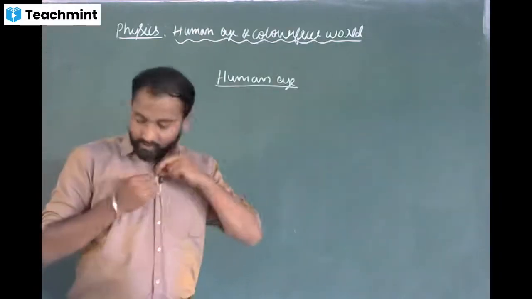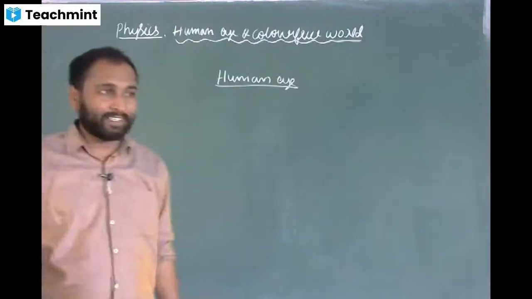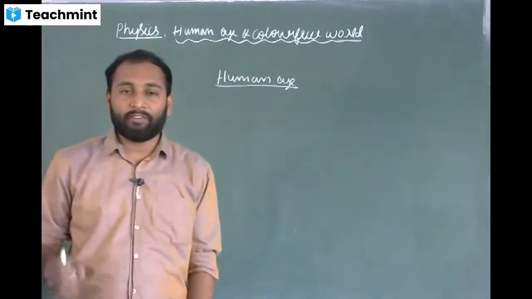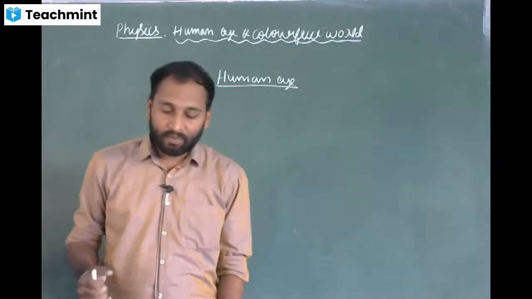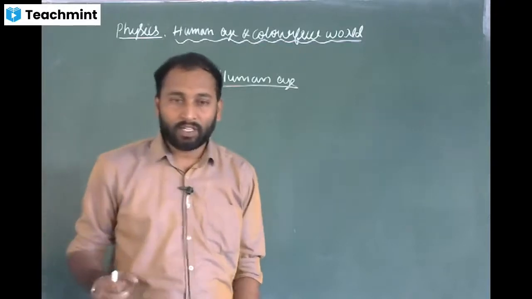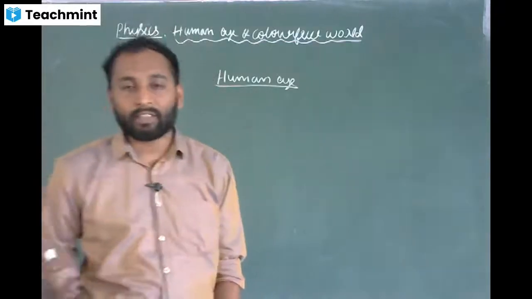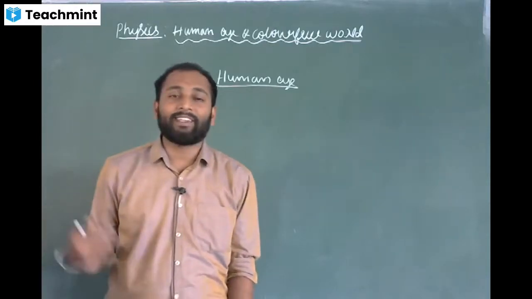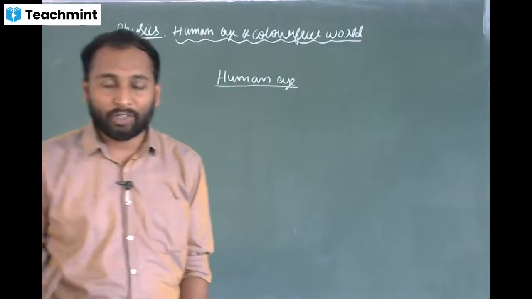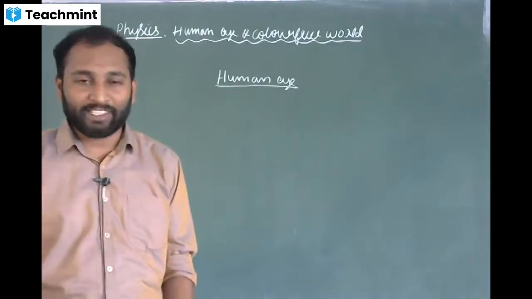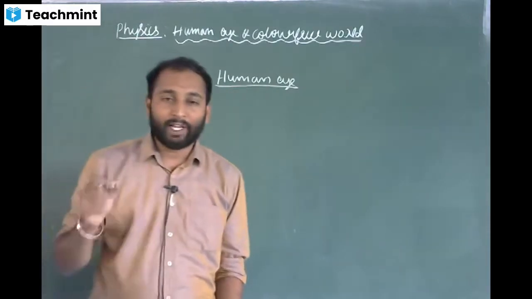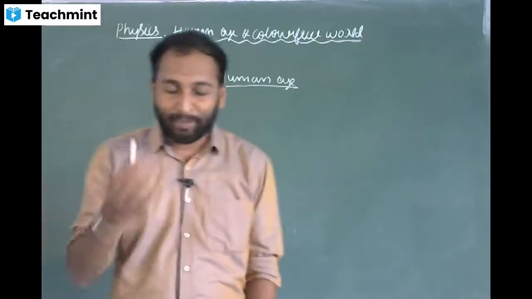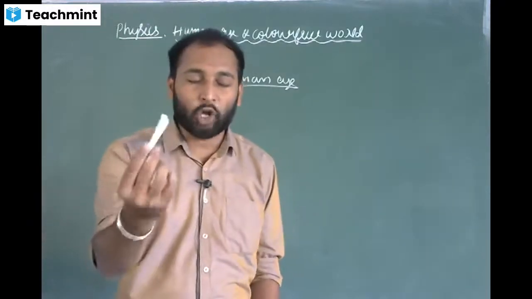Okay, first thing we will start with human eye. Human eye is one of the most valuable, sensitive sense organs. With the help of human eye, we can see the colorful world. Without our eyes, we cannot see anything. But by closing our eyes, we can identify some objects. See, by closing my eyes, I can identify this is a chalk piece,